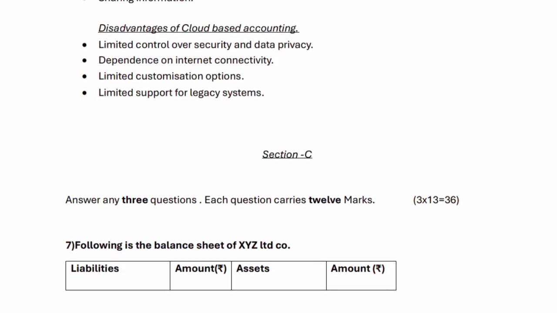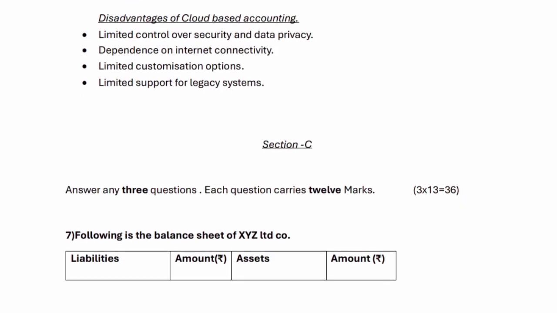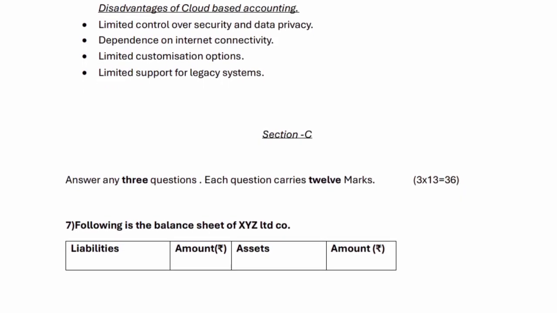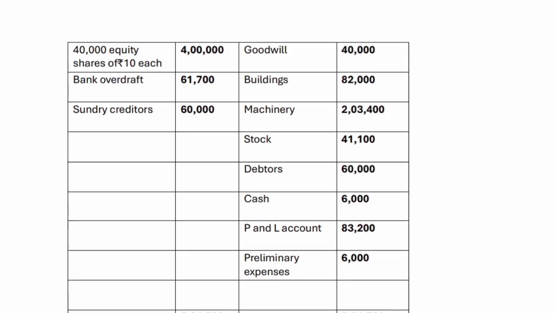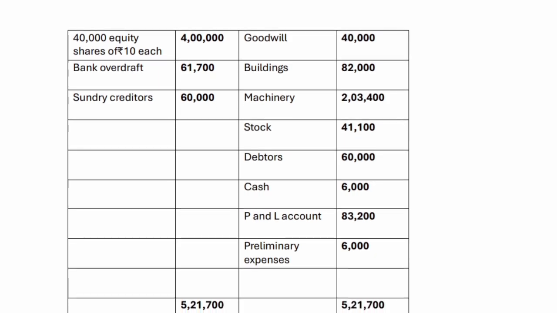Question 7. Following is the balance sheet of XYZ Limited Company. Liabilities, amount in rupees; assets, amount in rupees. 40,000 equity shares of 10 rupees each, 4 lakh. Goodwill, 40,000. Bank overdraft, 61,700.